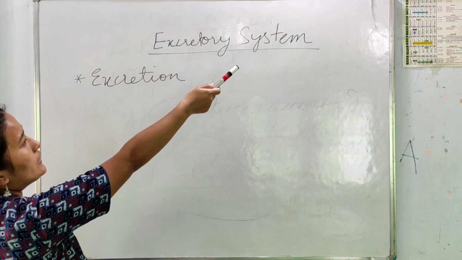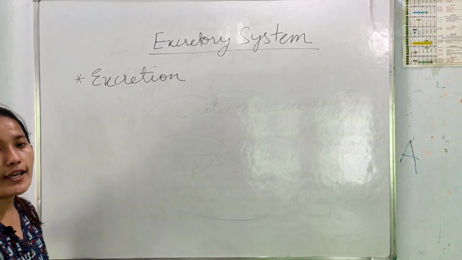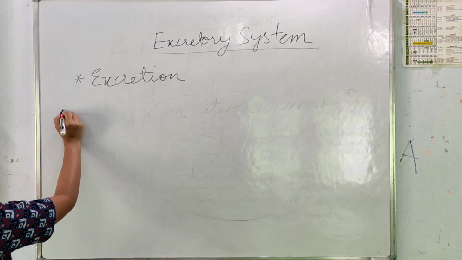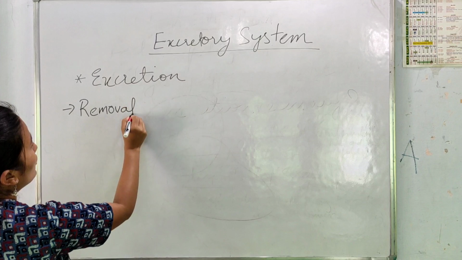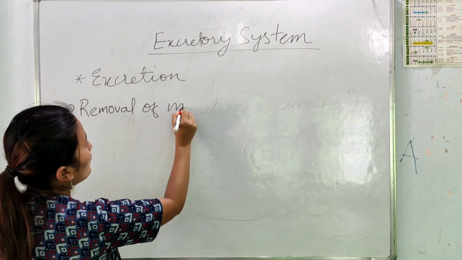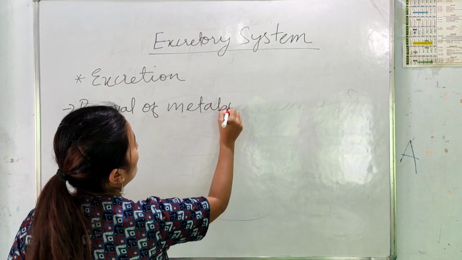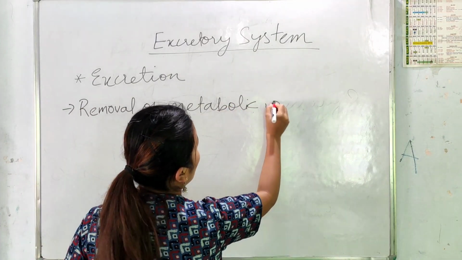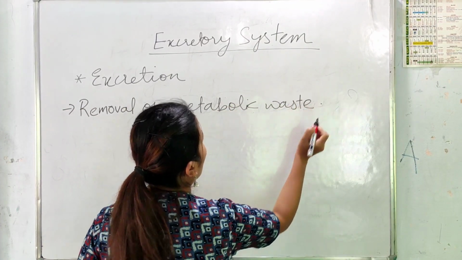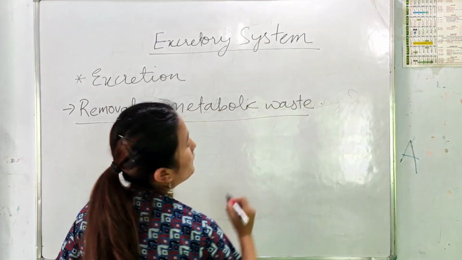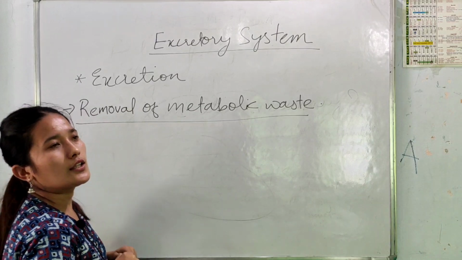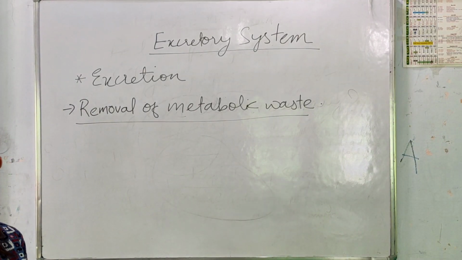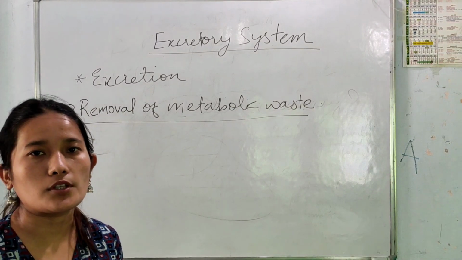So within this excretory system, first let us understand what excretion is. Excretion means removal of metabolic waste. How are these metabolic wastes produced? They are produced during the metabolic processes that take place, such as respiration or digestion.